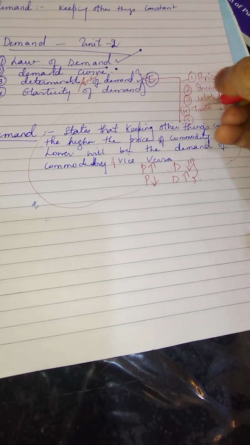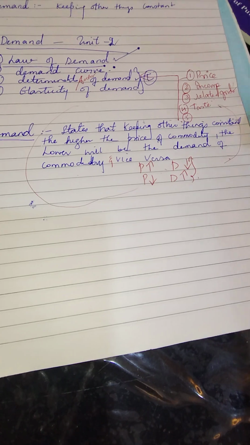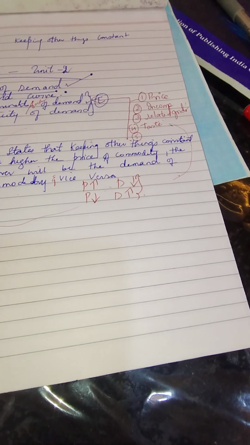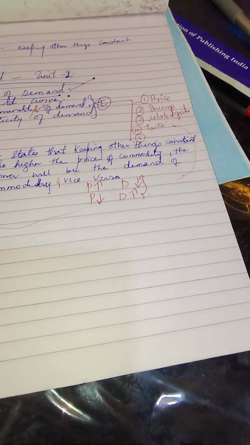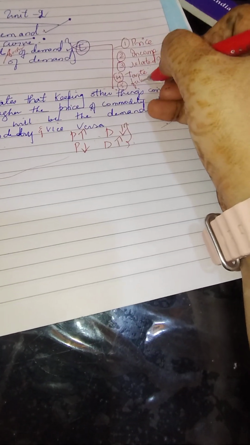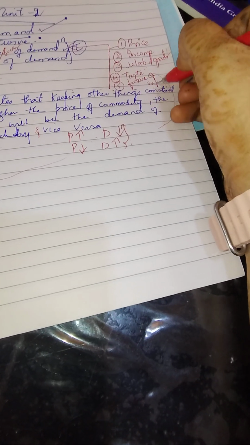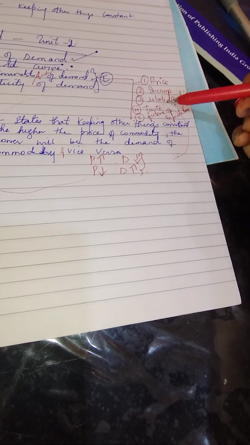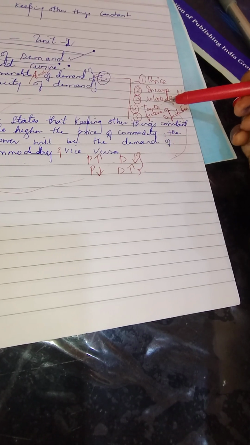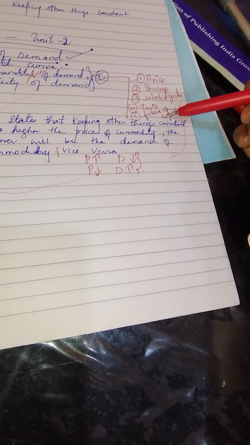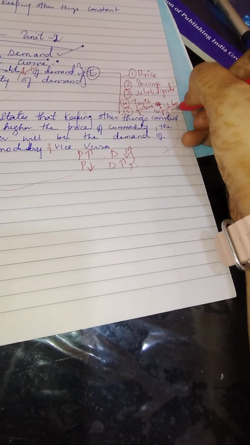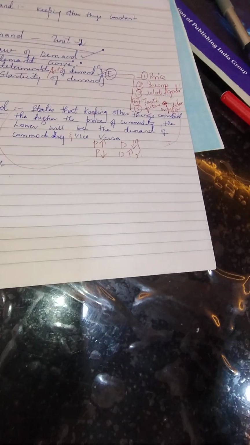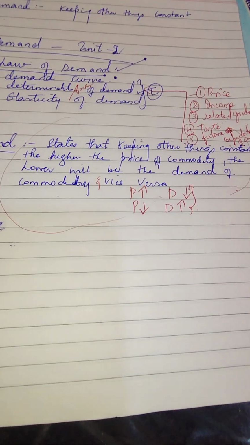And the fifth one is the expectations of the customers or consumers towards the product or price; you can call them future expectations. So the further thing is your future expectations. These are the major 5 determinants of demand which we are going to discuss in this topic. The first one is price, second is income, third is related goods, which is again subdivided into complementary and substitute goods, then taste of consumers, and future expectations of the consumers. Basically, if the demand is going to increase in the future, we buy and stock that product now so that we will be getting more and more profit.